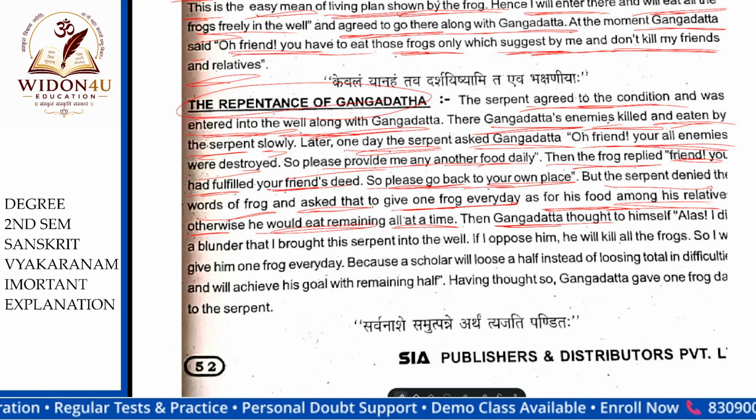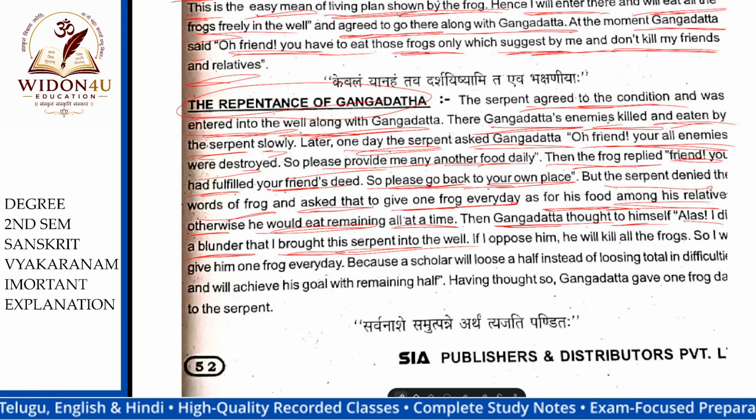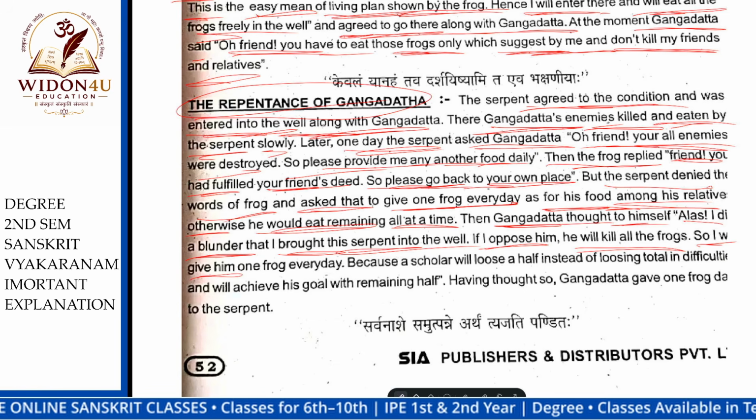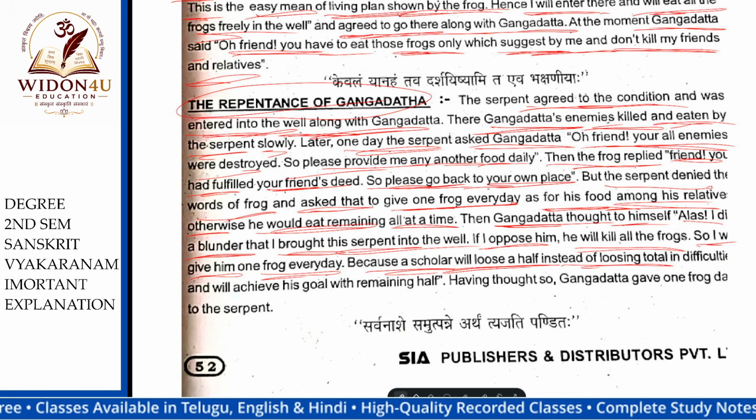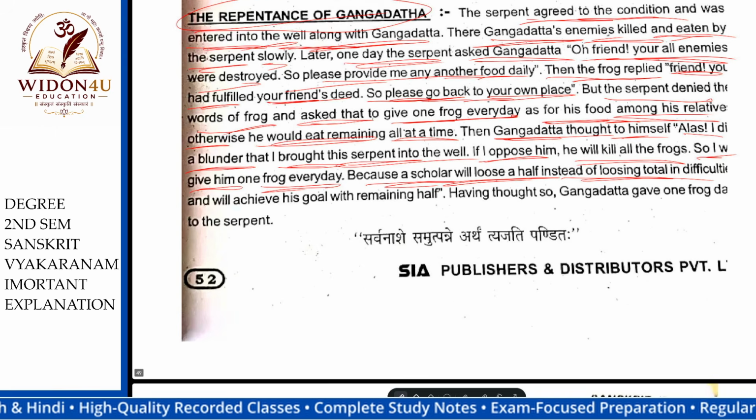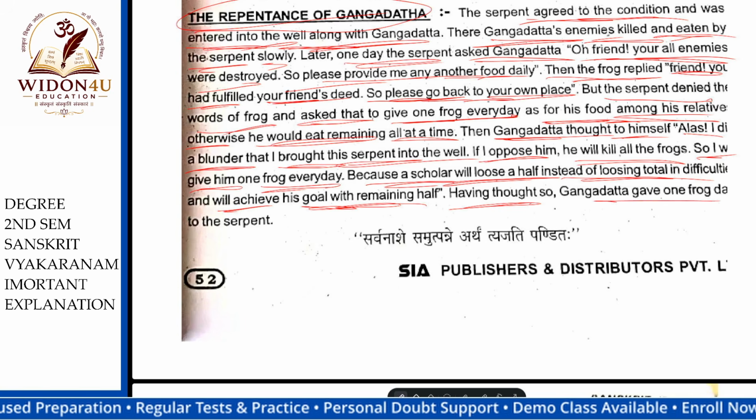Then Gangadatta thought to himself, Alas, I made a blunder by bringing the serpent into the well. If I oppose him, he will kill all the frogs. So I will give him one frog every day. Because of his cruelty, I will lose half instead of losing everything in difficulties, and will achieve my goal with the remaining half. Having thought so, Gangadatta gave one frog a day to the serpent.